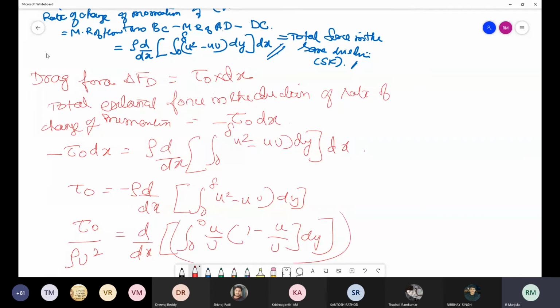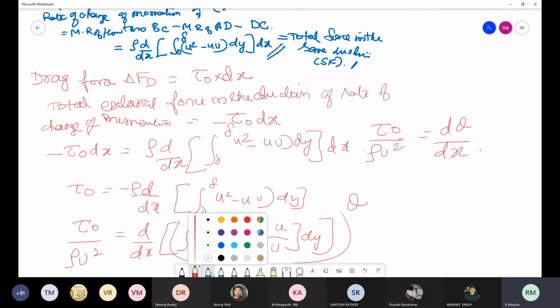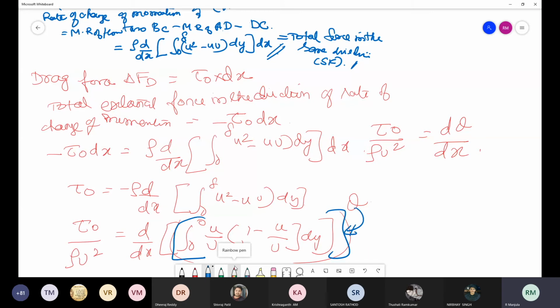This entire thing is replaced by theta, the momentum thickness, and hence tau naught by rho u square is going to be d theta by dx, because this entire thing is nothing but your theta. Hence tau naught by rho u square is equal to d theta by dx.